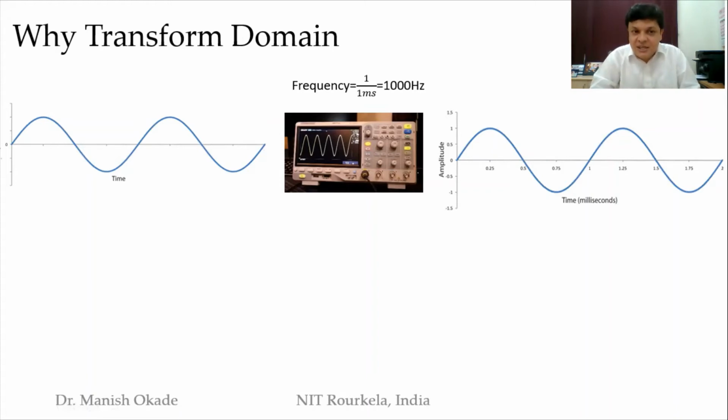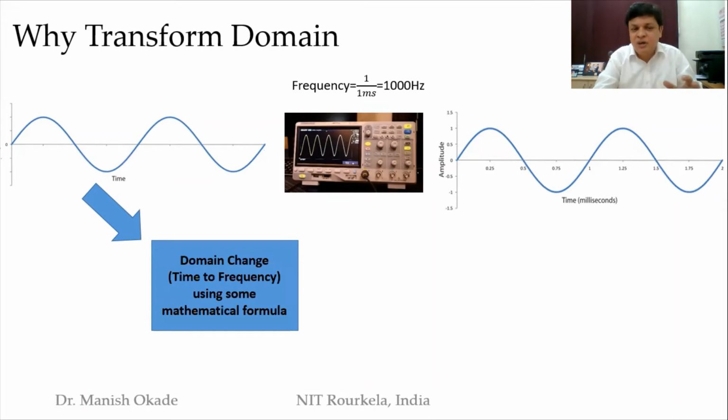So in this case, there is someone coming to the rescue, which I refer to as the transform domain. And this is the example that I give every year in my class: assume there is a magic box. I don't do the measurement. I send it through the magic box. What do I call this magic box? I call this magic box a domain change. I want to change from my time domain, the sinusoidal signal, to measure its frequency. So obviously I want to change from time domain to frequency domain.